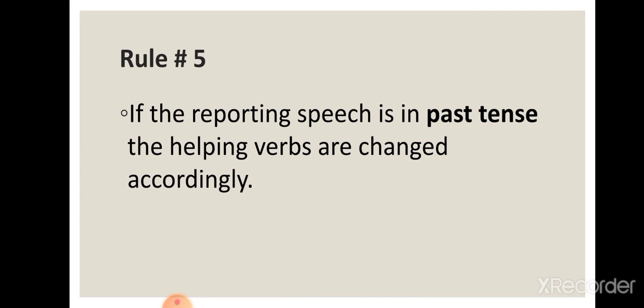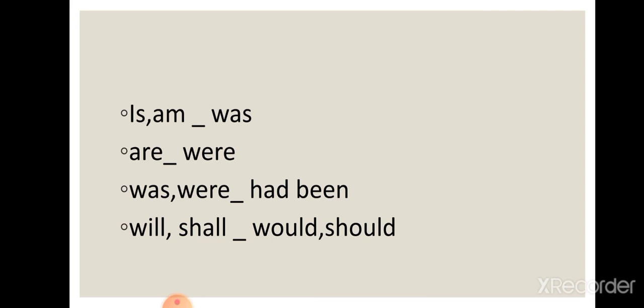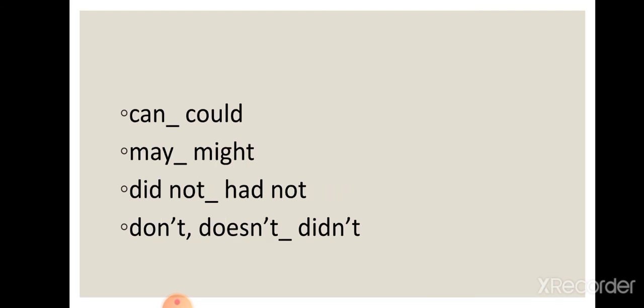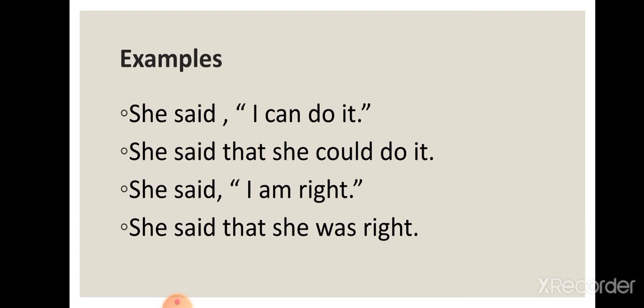Rule number 5. If the reporting speech is in past tense, the helping verbs are changed accordingly. Here the list is given. You can just see. Is, am changed into was, are changed into were, was changes into had been, will changes to would, shall changes to should, can changes to could, may into might, did not into had not, don't and does not into did not.